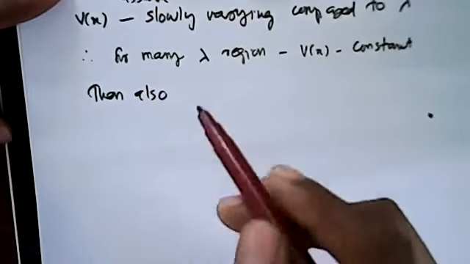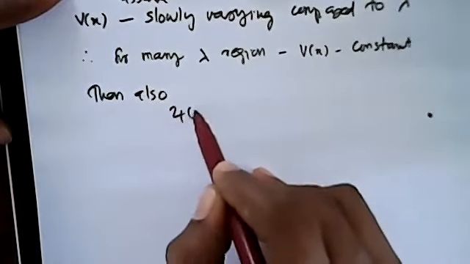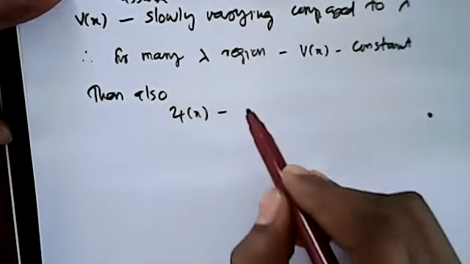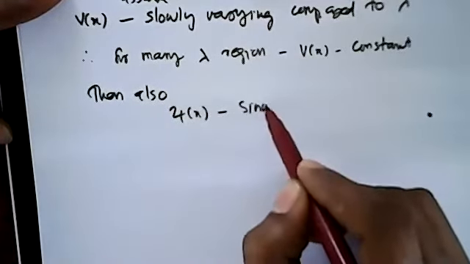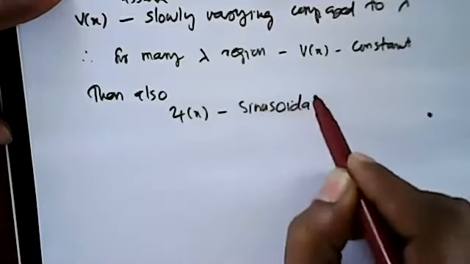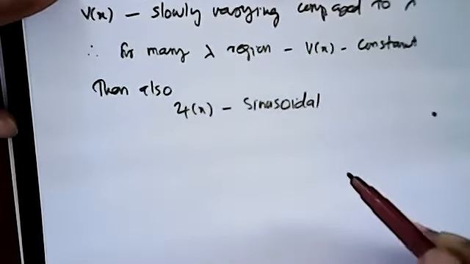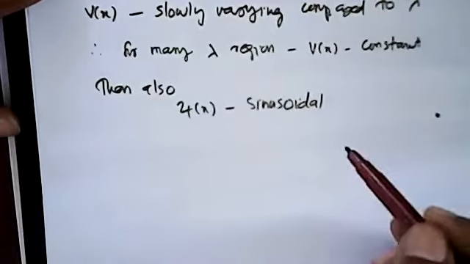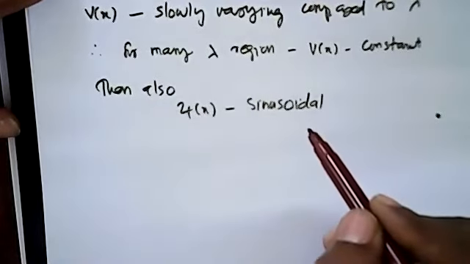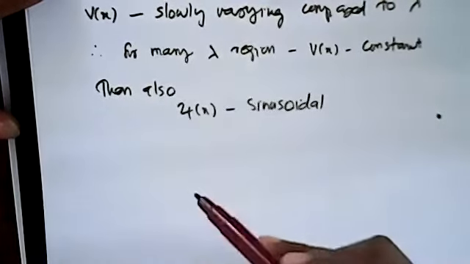Then also we can assume that psi of x is sinusoidal. Whenever the potential is also varying slowly, we can assume that psi of x has the same form as before, sinusoidal.